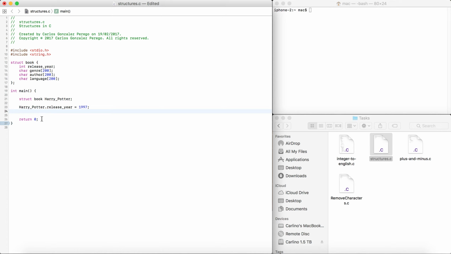Okay, well, the problem now is that we can't just say genre is equal to drama. Sure, we can't, because that's a string. So how do we deal with strings? Okay, we go back to the basics.